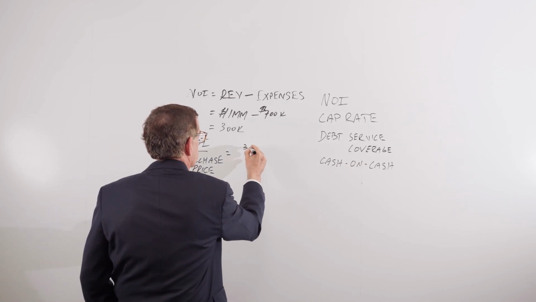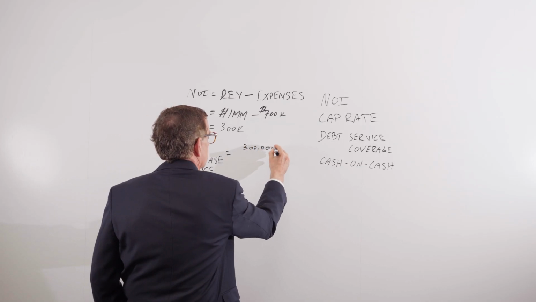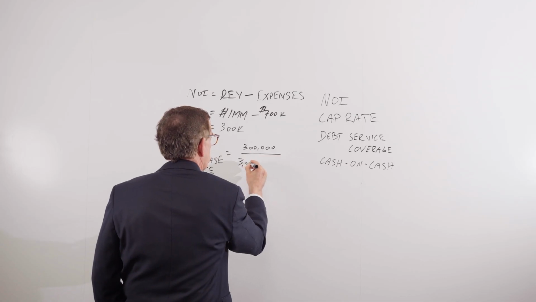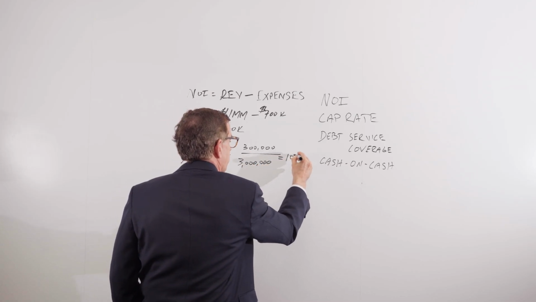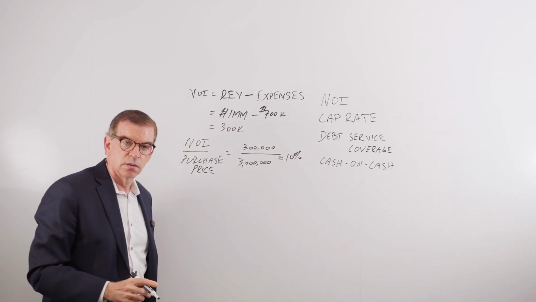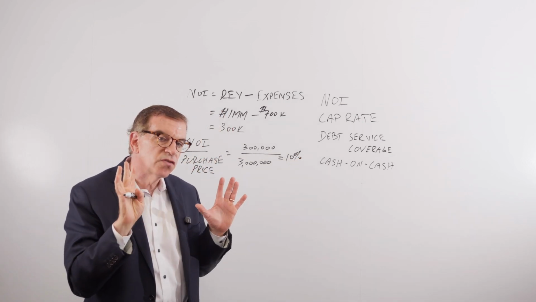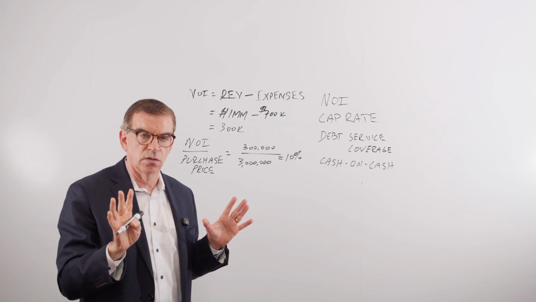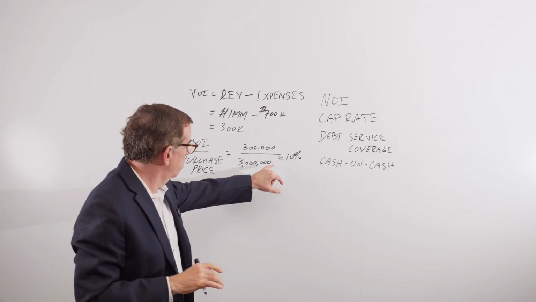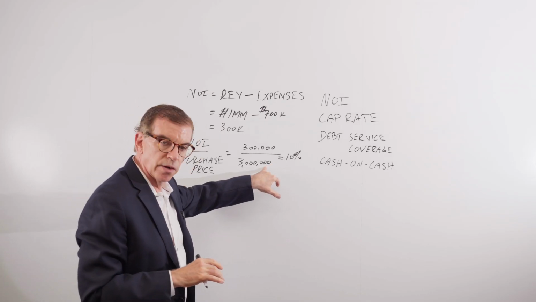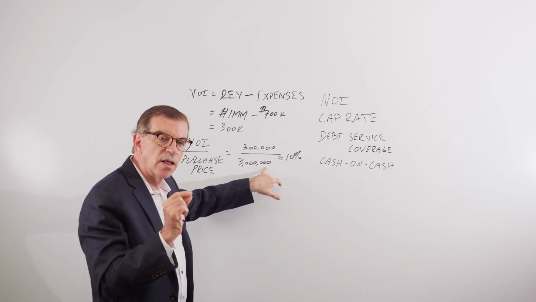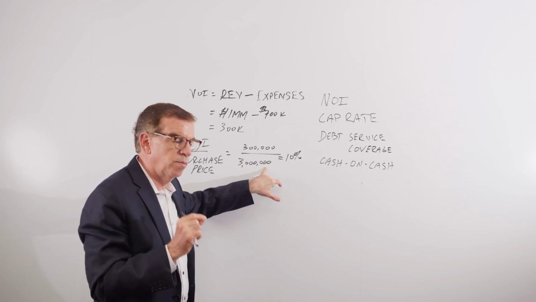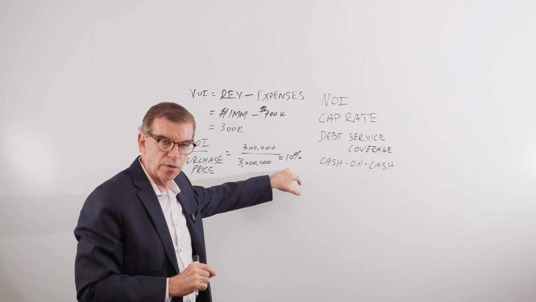Net operating income is $300,000. $3 million is the purchase price. That is a 10% cap rate. Or another term that's sometimes used is yield. Okay? So this buyer is going to get $300,000 for an investment of $3 million, a 10% cap rate.